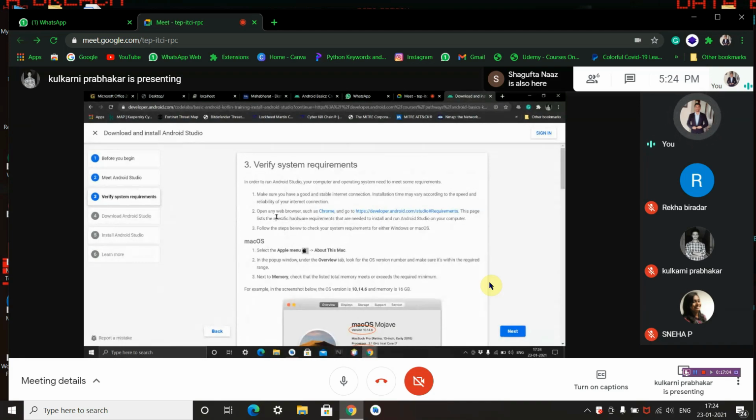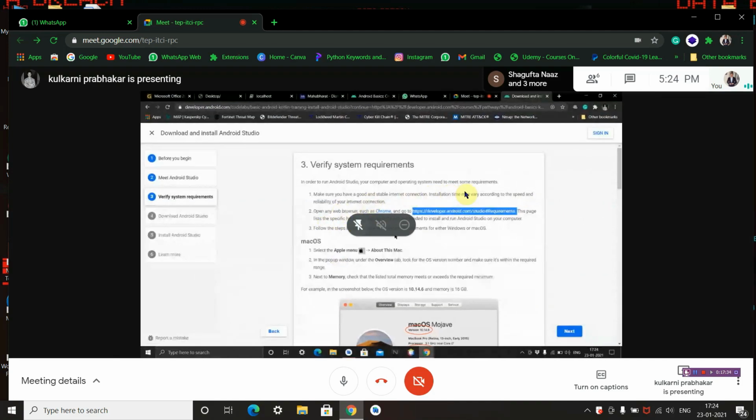Open a browser such as Chrome and go to https://developer.android.com/studio#requirements. This page lists the specific hardware requirements that are needed to install and run Android Studio on your computer. You can follow this link. Only after logging into this page, you have to come here and click onto this link. So follow the steps below to check your system configuration and requirements for either Windows or Mac OS.